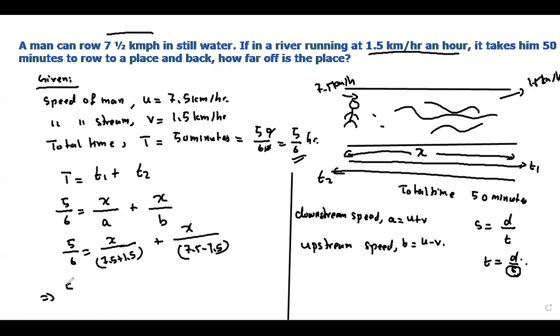Which is 5 by 6 equals x divided by 9 plus x divided by 6. Now, what do you need to do? You need to find the common denominator, right?